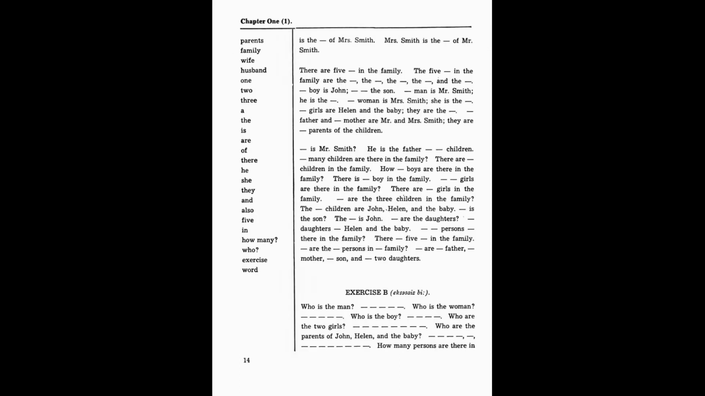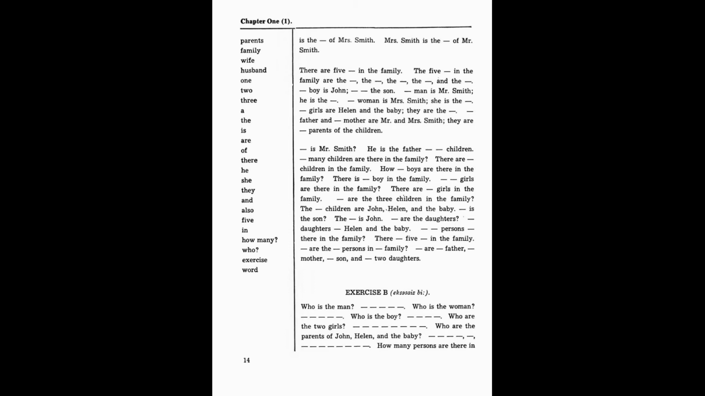John is the brother of Helen. Helen is the sister of John. John and Helen are brother and sister. Mr. Smith is the husband of Mrs. Smith. Mrs. Smith is the wife of Mr. Smith.